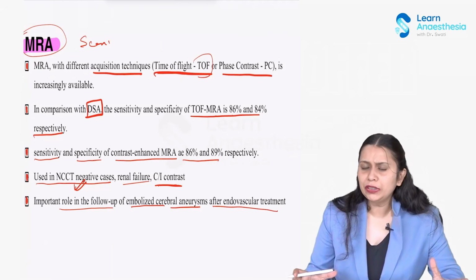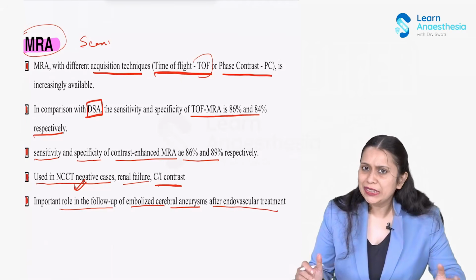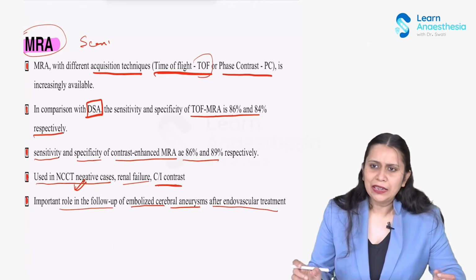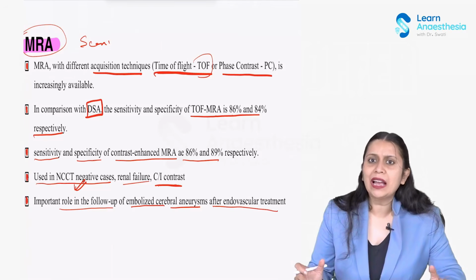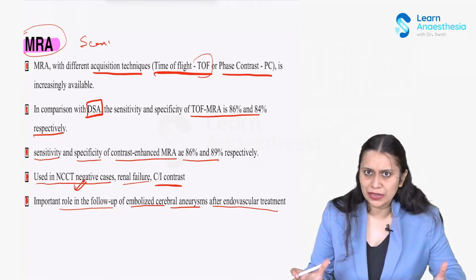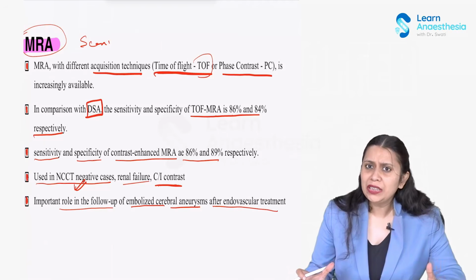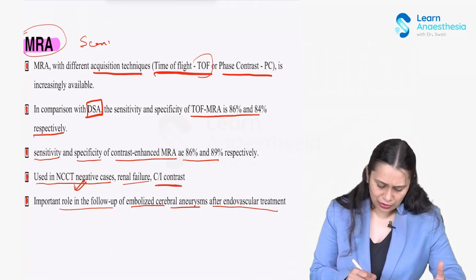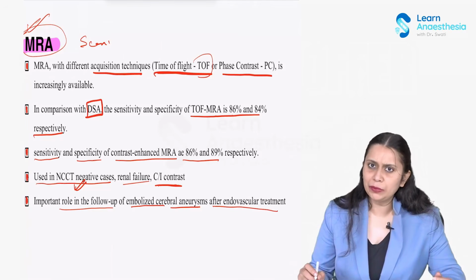So these are the different imaging modalities which we do. Immediately when the patient comes, NCCT is done. With immediate presentation, NCCT has high sensitivity, but with delayed presentation, NCCT has poor sensitivity. Okay. Then we need cerebral angiography before planning the treatment, and in special circumstances where cerebral angiography cannot be done, then an MRA scan can also be done in the patient.